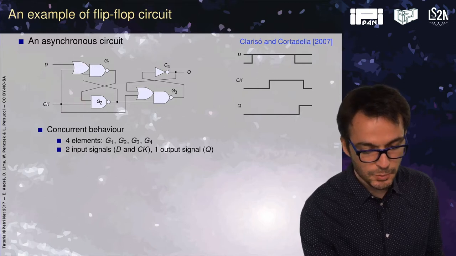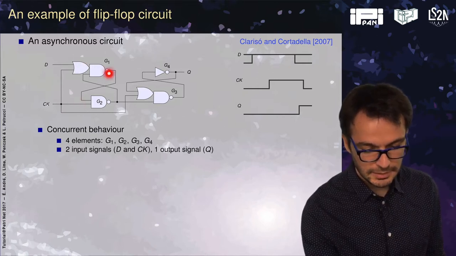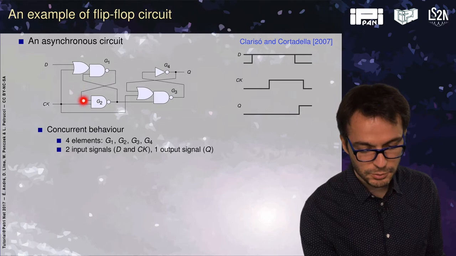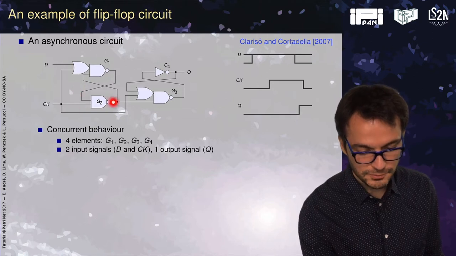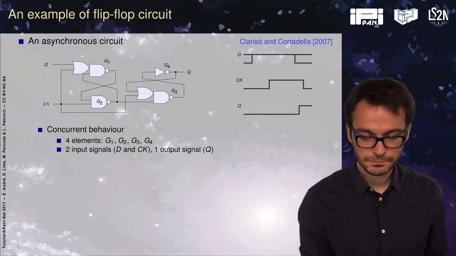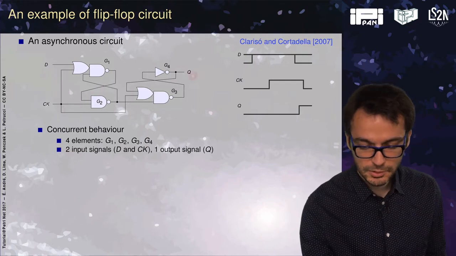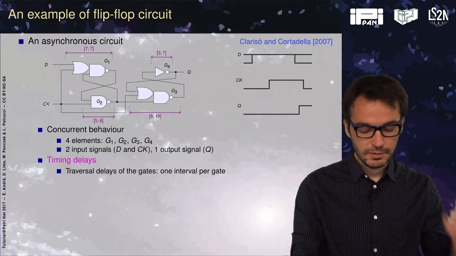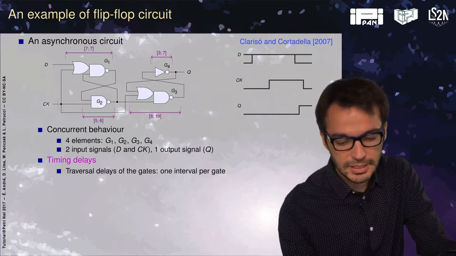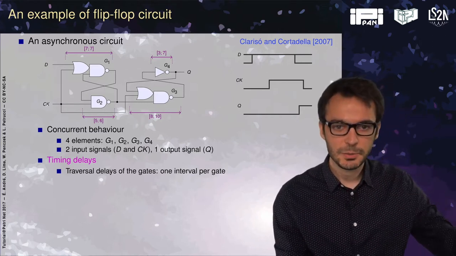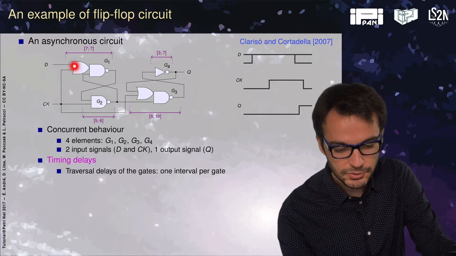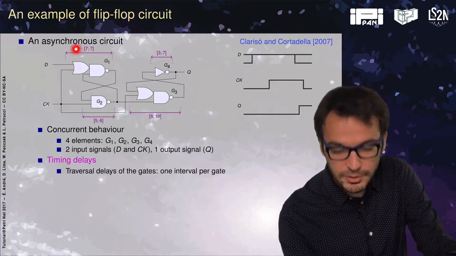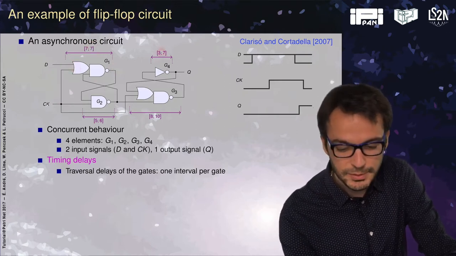You notice there are loops, meaning that the output of G1 is an input of G2, and the output of G2 is an input of G1. We have an output signal here, Q. We have timing delays, so the traversal of each gate is not instantaneous. If there is a change in the input, the output will change after exactly 7 time units, or here between 3 and 7, and so on.